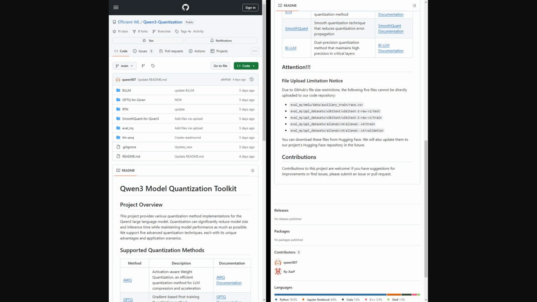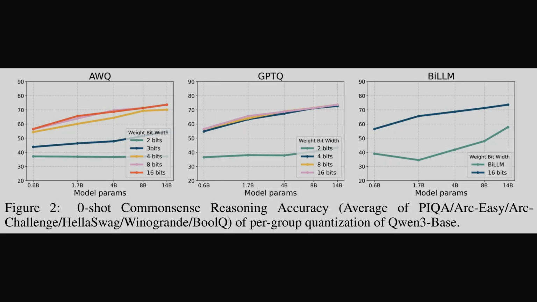And for those interested in digging into the specifics, the authors have also shared the code for this work. It's available in a GitHub repository called the Qwen3 AI Qwen3 GitHub repository.